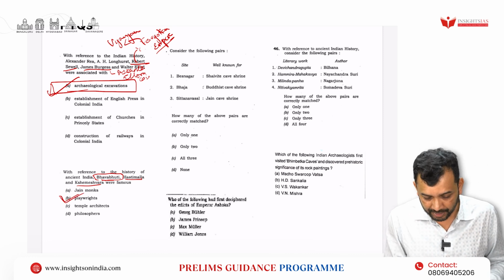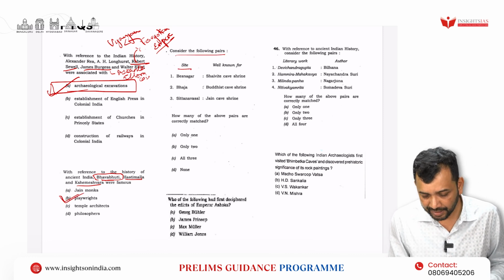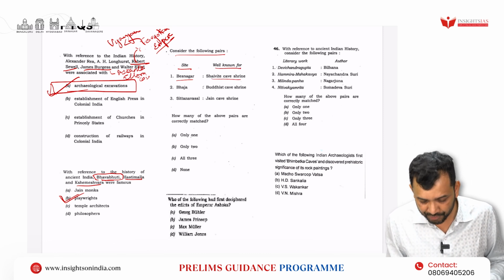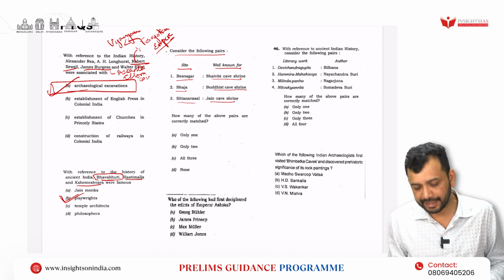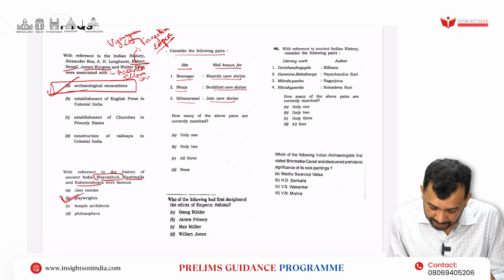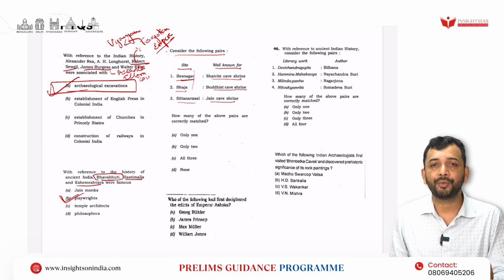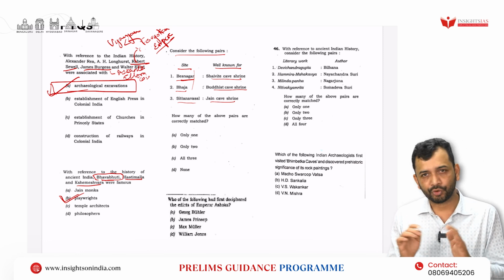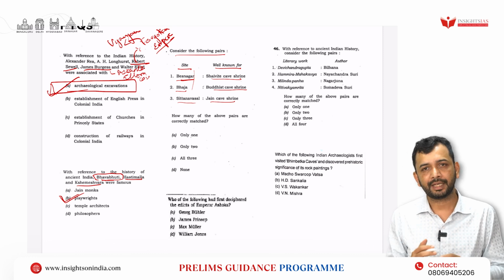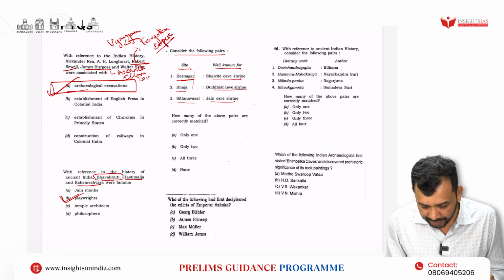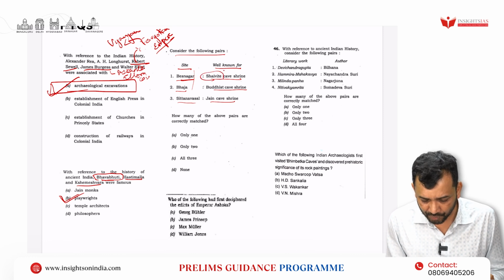So in that way, you'll know that this is a playwright. Next, consider the following pairs, the site and what they were well known for. 1. Besnagar, Shaivite cave shrine. 2. Bagh, Buddhist cave shrine. 3. Sittanavasal, Jain cave shrine. Now if you look at it, Besnagar, also called Vidisha, is known for the Heliodorus pillar inscription, where you can see the Vaishnavite tradition. That means he has converted to Vaishnavism, as mentioned in the Besnagar or Vidisha pillar inscription, or Heliodorus pillar inscription. So this is not a Shaivite but a Vaishnavite shrine.